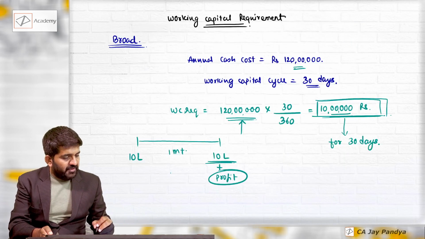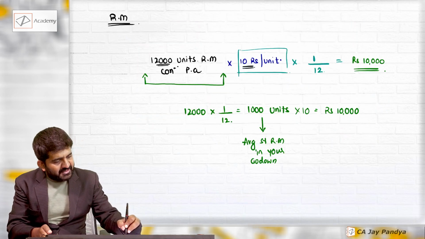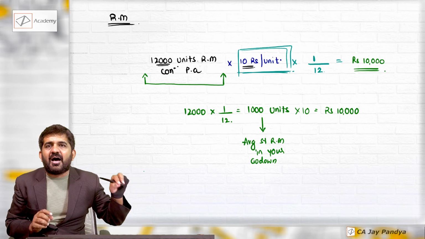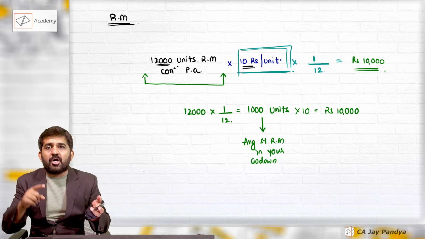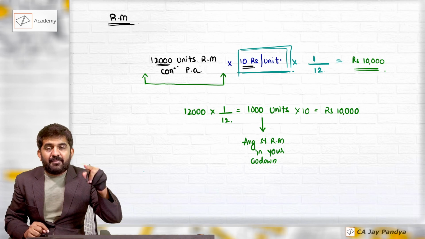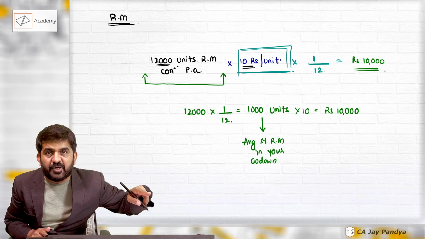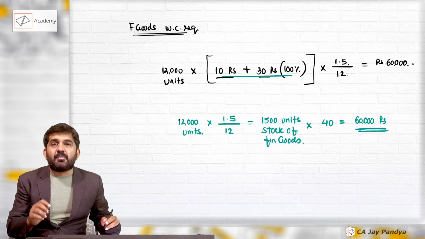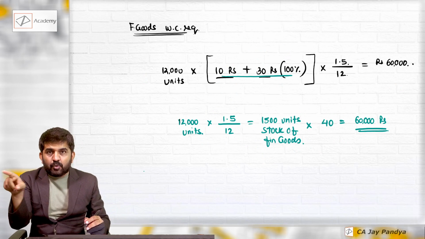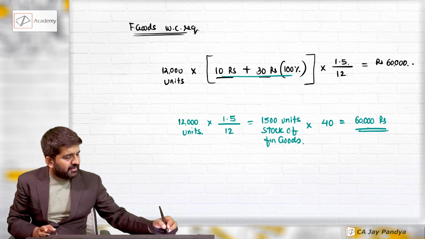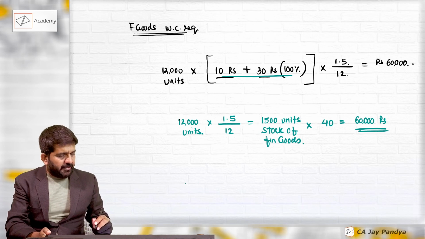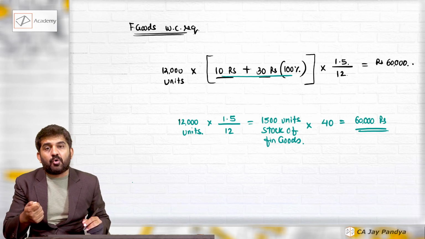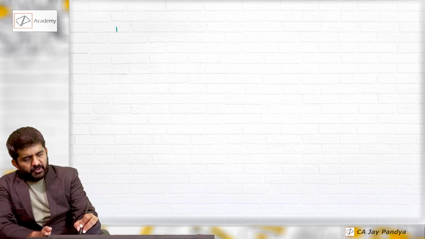Sir, are we considering this 10 rupees again? Yes. Why? Because raw material is still in our stock. How is raw material in our stock? Raw material was converted into WIP. Now that same raw material is converted into finished goods, but we have not yet realized our money. So if someone asks what is my finished goods working capital requirement, does it include raw material? The answer is yes. This is rupees 60,000 finished goods working capital requirement. We are assuming there are no other selling and distribution costs, and we move on to the debtors requirement.